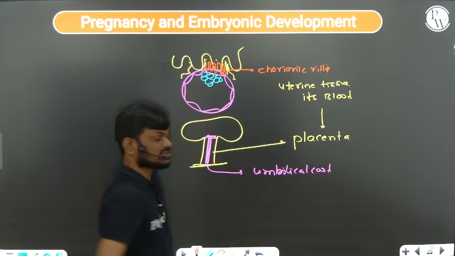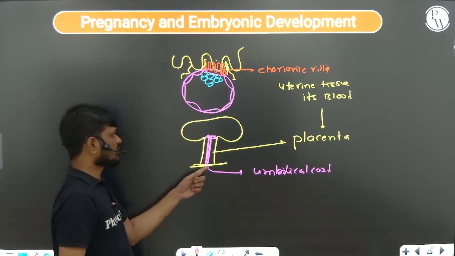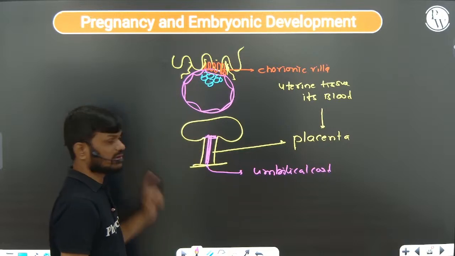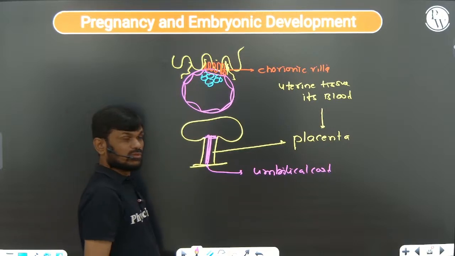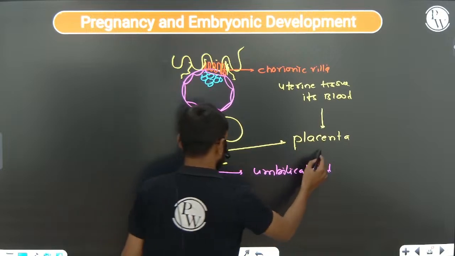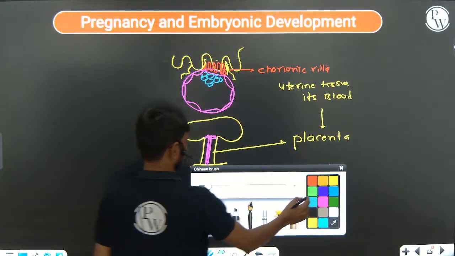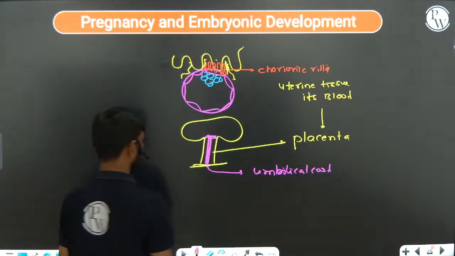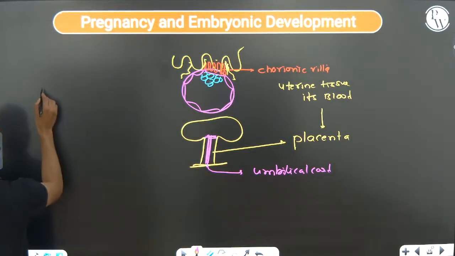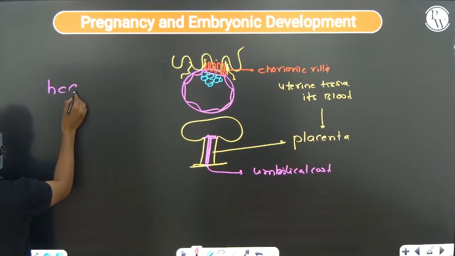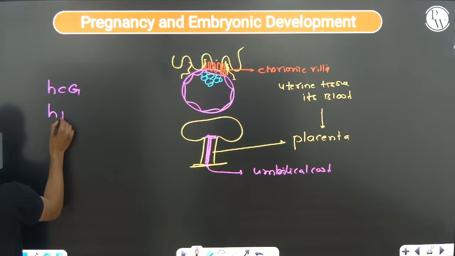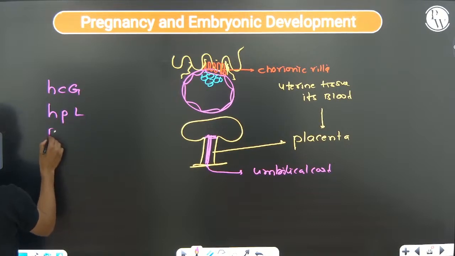Umbilical cord is a structure which is connecting the placenta with mother and fetus, right? So the placenta releases hormones, very, very important. The hormones released by the placenta: 1. HCG, HPL, relaxin.